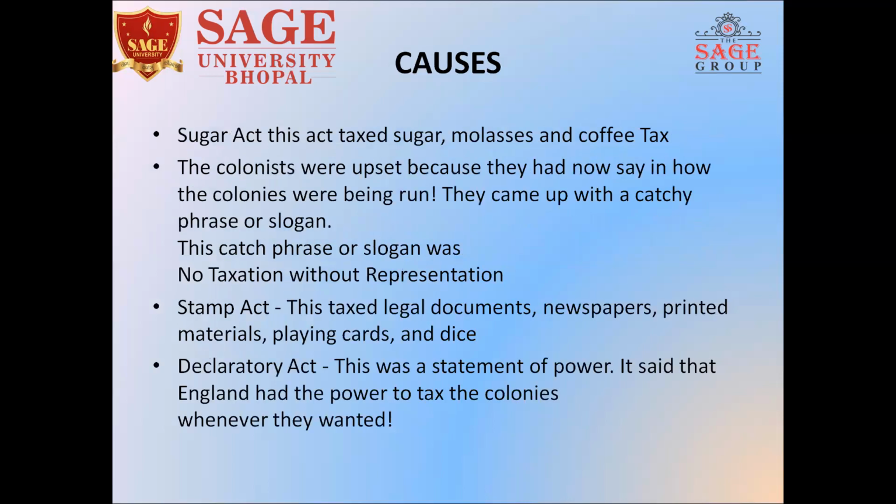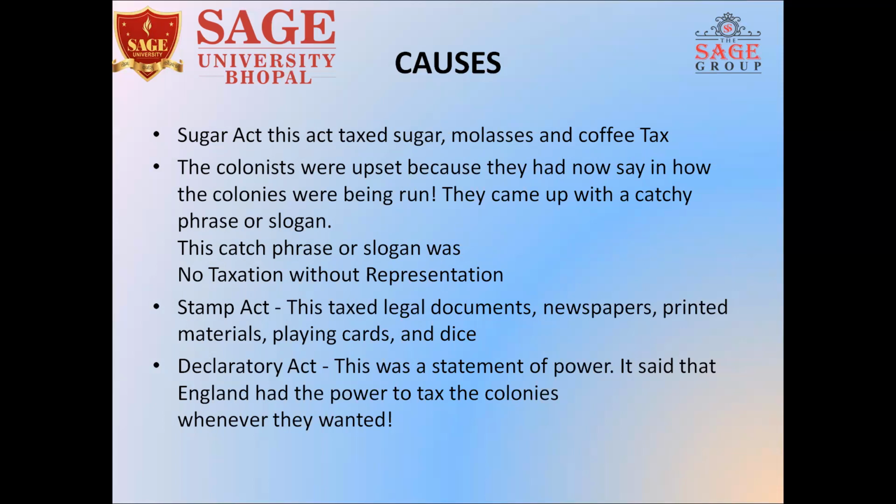Now, the third reason was the Sugar Act. The king started the taxation of sugar, molasses, and coffee, which was very upsetting to the people. The colonists were also upset because they saw that the other colonies were trying to detach themselves, to free themselves. They knew that the aim was very far away. So they started with the catchy slogan of no taxation without representation, which we have seen earlier also. Now the other act that came into being was the Stamp Act.